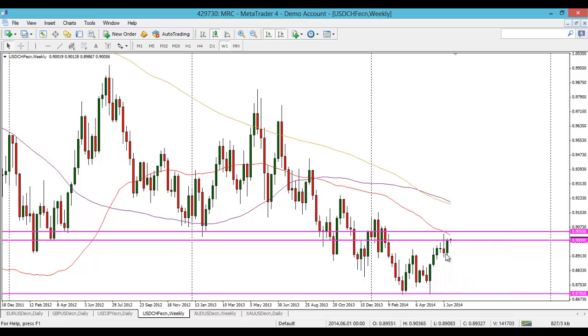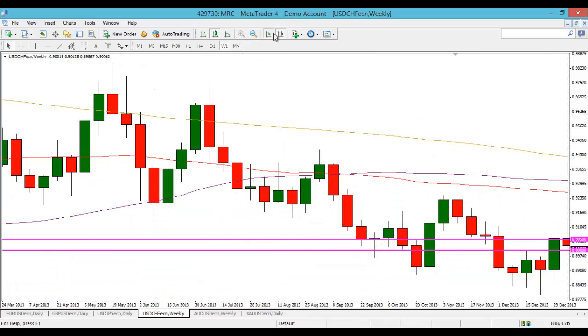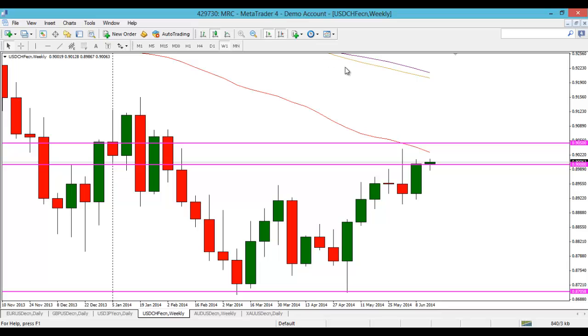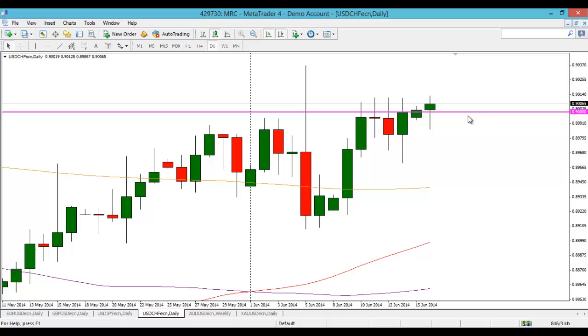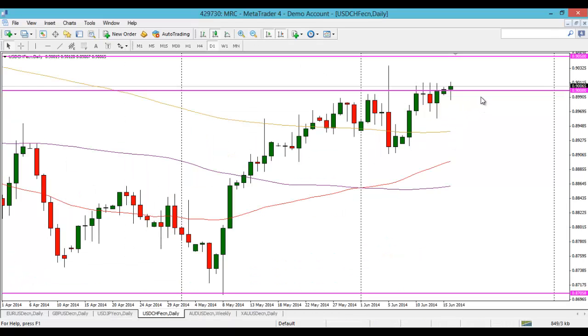I mean, it started on the Monday. I think it was already grinding high, and that's what's happened. We had a lovely grind high candle. We're currently testing this 0.90 resistance, but I think we've had a weekly close above that. Yeah, we have had a weekly close. You can already see that today's move, this 0.90 has already acted as some support. So we've come down, we've come back up.